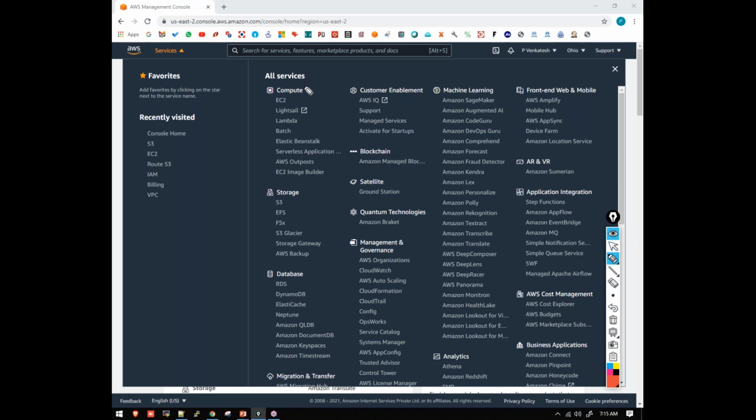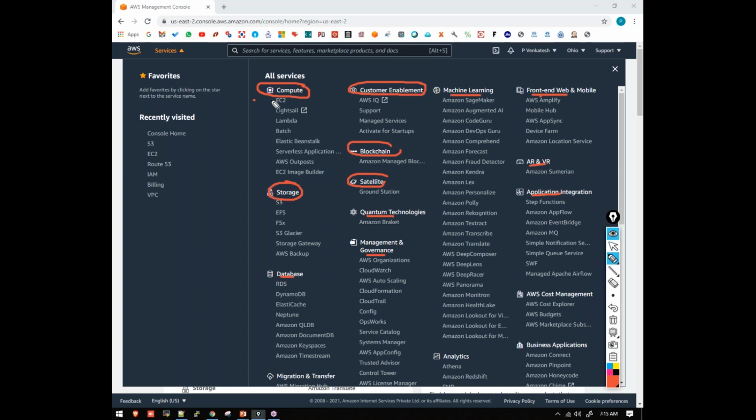Here, if you see, we have something called modules. This is the compute module, customer enablement module, storage module, satellite module, blockchain module. So we have different modules here, and these are modules in which we have services.